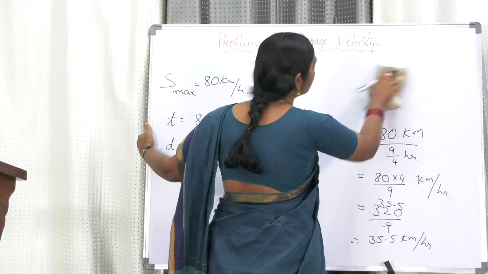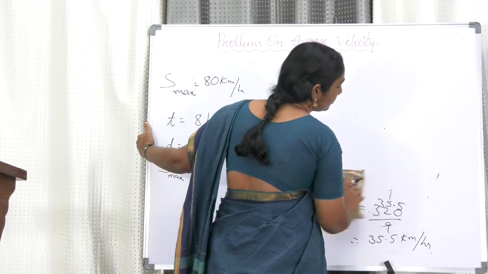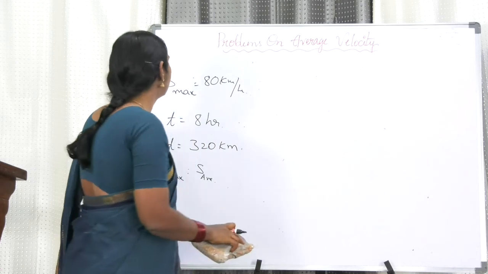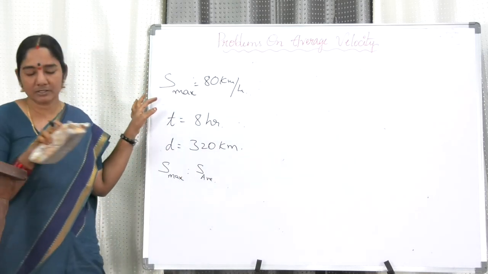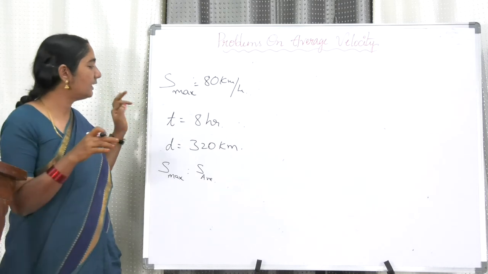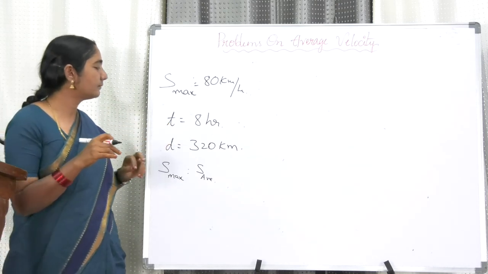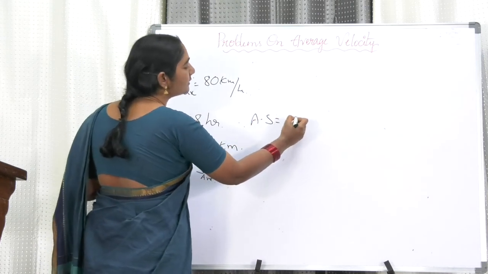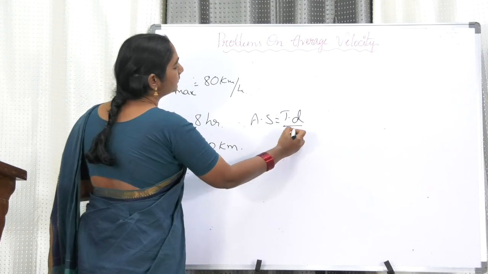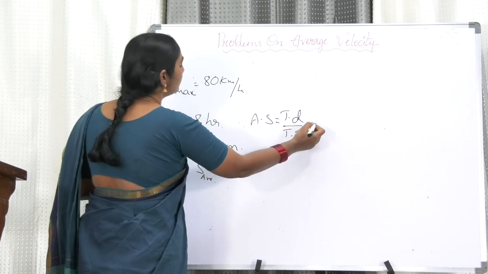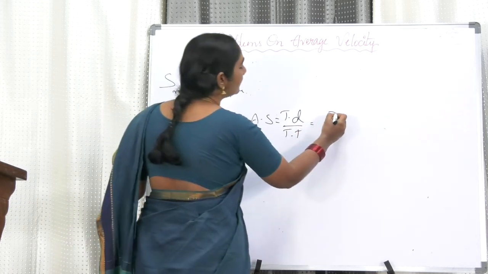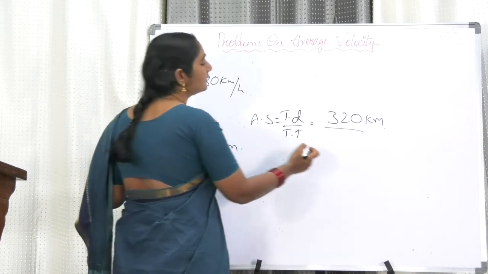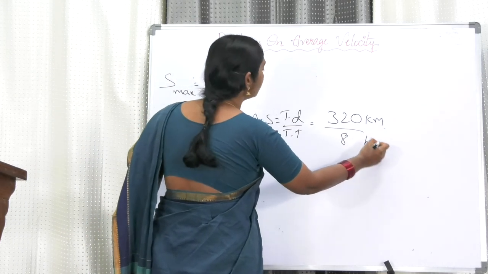Who is going to do it first? Now there is a small competition between you and me. I will try, you can also try. The maximum speed of the bus is given, and the bus is taking so much time for so much distance, so we can find out the average speed. The average speed is nothing but total distance by total time. Total distance is already given to us, 320 kilometers. Total time also is given to us, 8 hours.